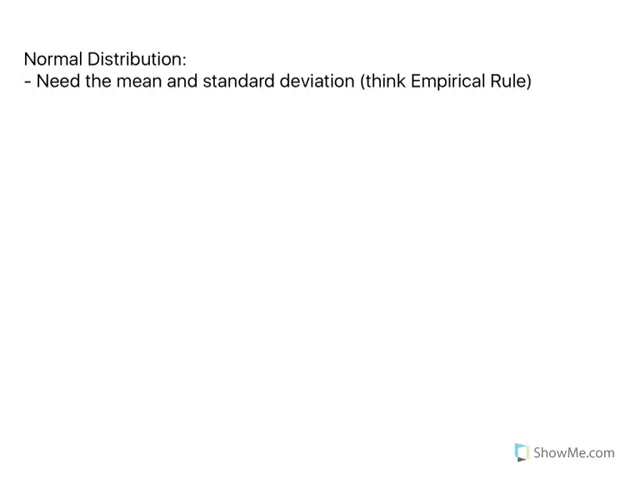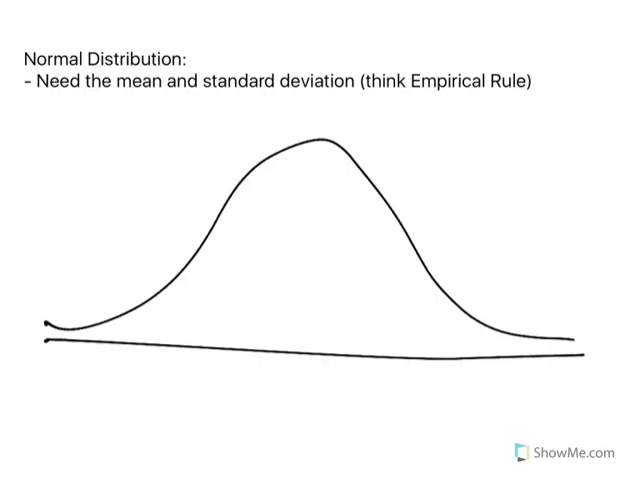All right, the normal distribution. When you think the normal distribution, you need to be thinking about the mean and the standard deviation. And in order to really think about how this all fits together, think empirical rule. So when you have the normal distribution, we've got kind of the bell-shaped curve. Pretend that is perfectly symmetrical.